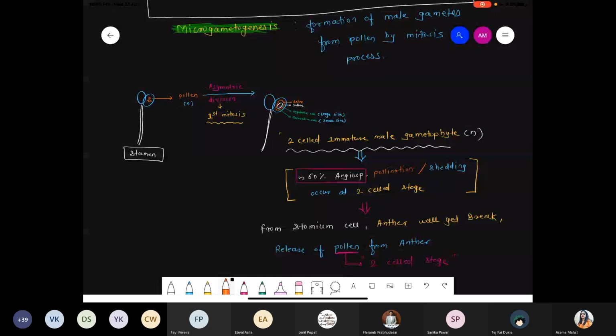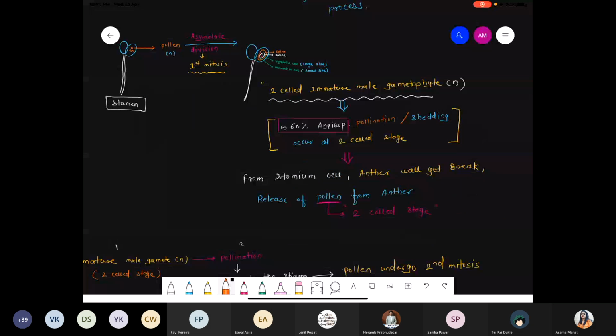Now approximately 60% of angiosperms undergo pollination or shedding. Shedding means release of pollen grain from the stomium cell. That is called the dehiscence process. The anther will undergo breakdown from the stomium cell region. In 60% of angiosperms, pollen grains are released at the two cell stage, and in the remaining 40% of plants, pollen grains are released at the three cell stage. What is the meaning of the three cell stage?